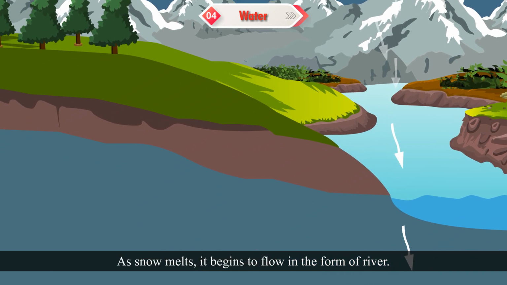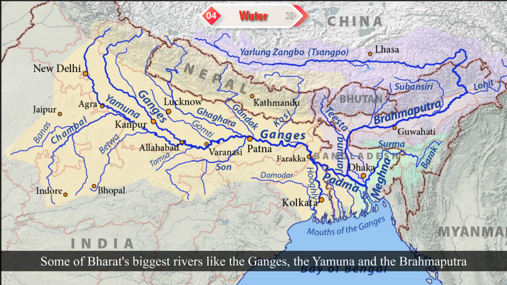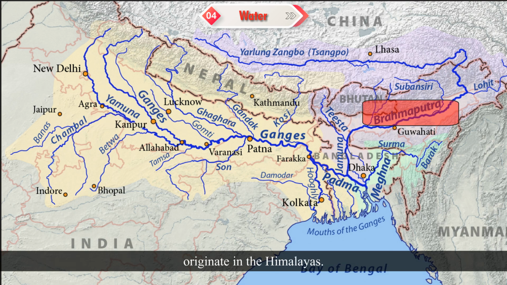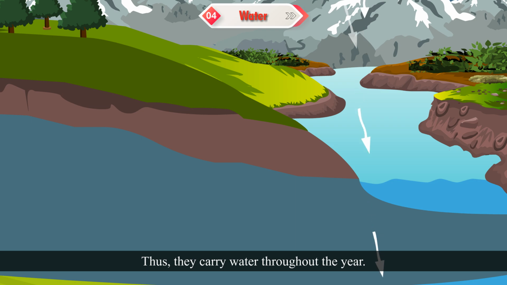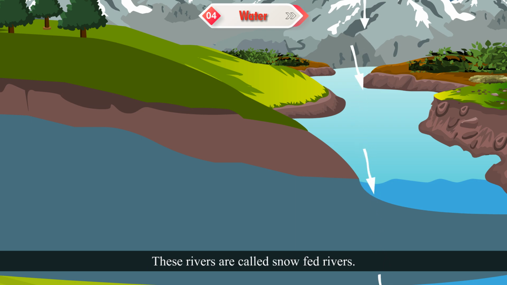3. Rivers. Rivers originate in the mountains where water is present in the form of snow or ice. As snow melts, it begins to flow in the form of a river. Some of Bharat's biggest rivers like the Ganges, the Yamuna and the Brahmaputra originate in the Himalayas. These rivers get water from the melting of snow in the mountains. Thus, they carry water throughout the year. These rivers are called snow-fed rivers.